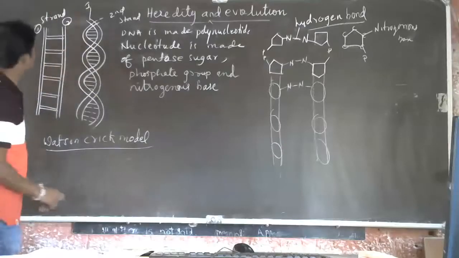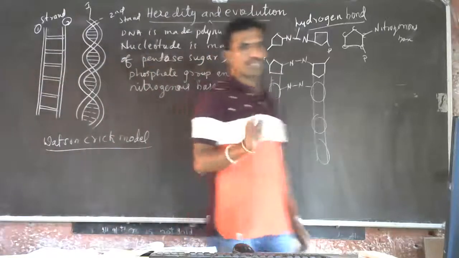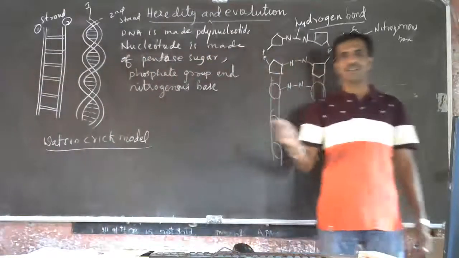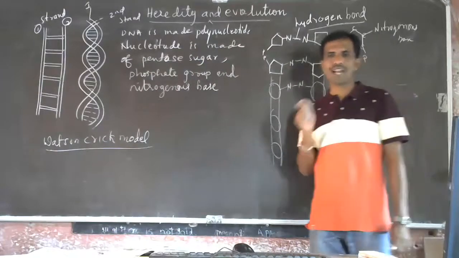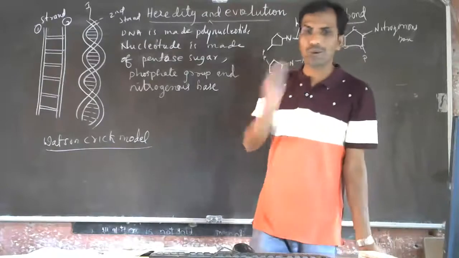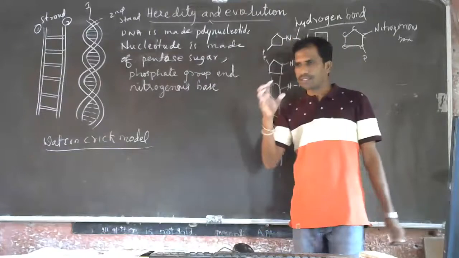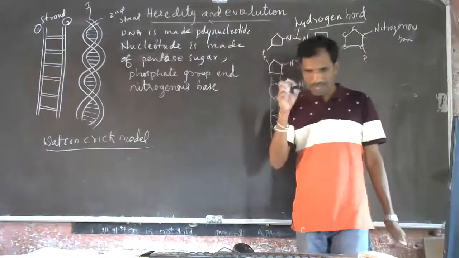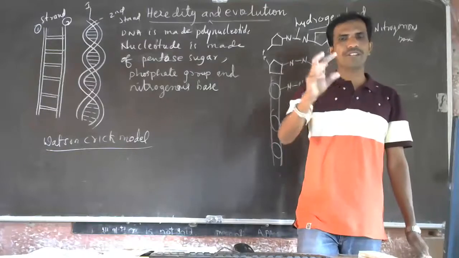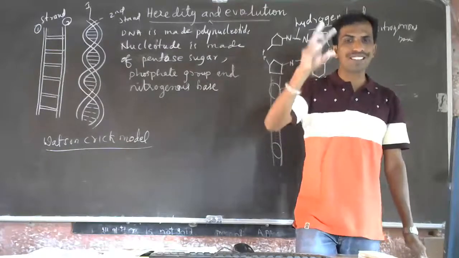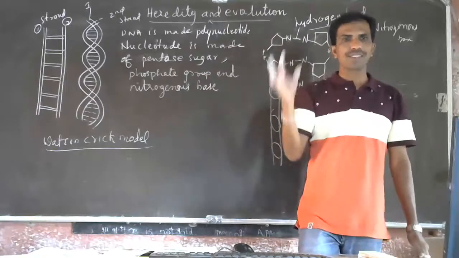What happens is, during cell division, exact copies of DNA are produced. If a human cell has 46 chromosomes, exact copies of those 46 chromosomes are produced during cell division.